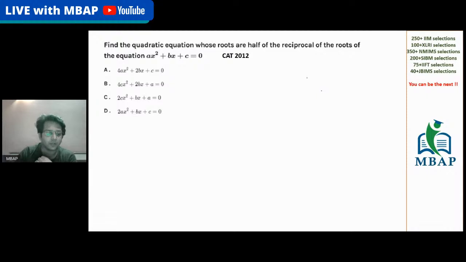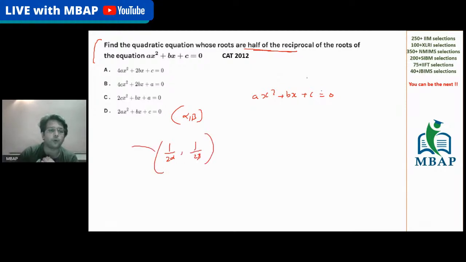I hope you are able to see it and the fonts are visible. The question says, find a quadratic equation whose roots are half of the reciprocal of the given expression. So we understand ax square plus bx plus c is equal to 0, and the roots will be alpha and beta. They are asking you to find a new equation with 1 by 2 alpha and 1 by 2 beta. Now this is a mixture of type 4 and type 5. One, you are taking the reciprocal; and you are also multiplying by 1 by 2.